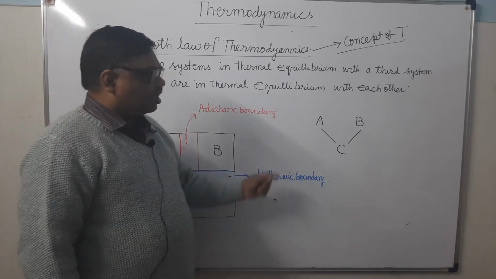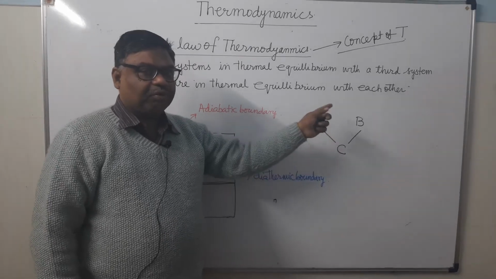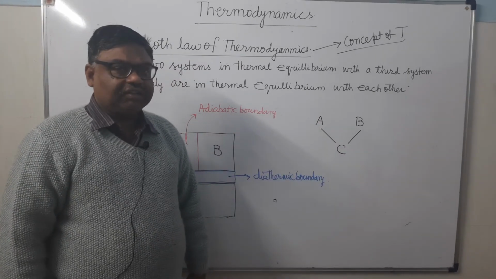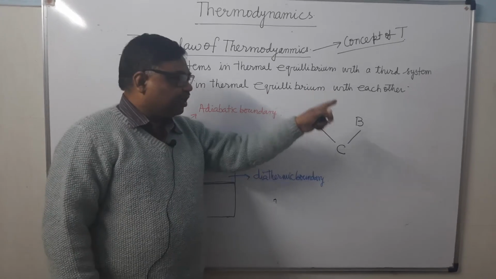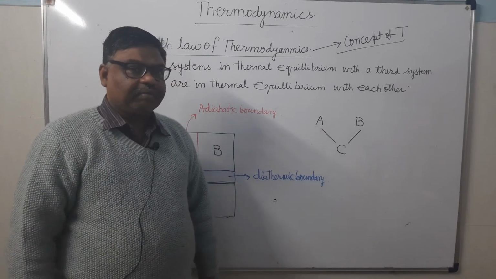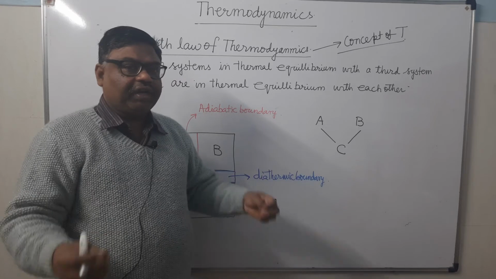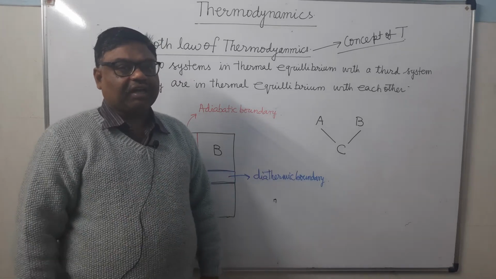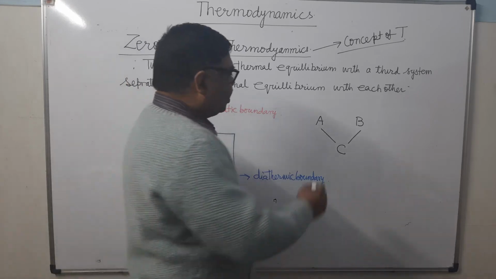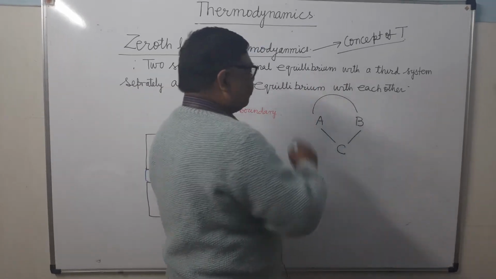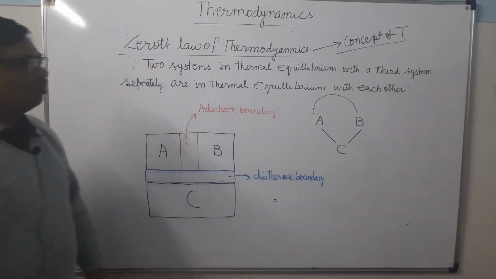So see here, there are three thermodynamical systems A, B and C. A and C are in thermal equilibrium. B and C are in thermal equilibrium. So when A and B are kept in contact with each other, what will happen? They will also be found to be in thermal equilibrium.